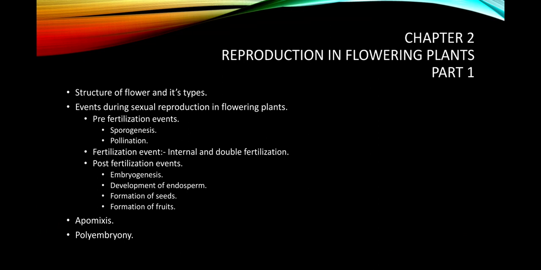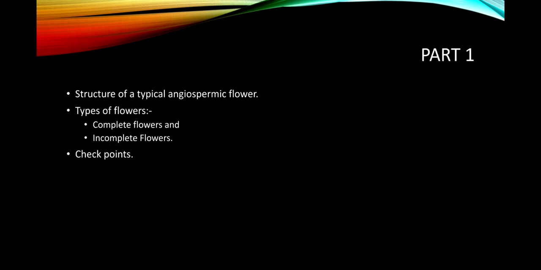the formation of seed, the formation of fruit, apomixis, and lastly polyembryony. And in this part 1, we will discuss the structure of a typical angiospermic flower and the types of flower. As you know, two types are there, the complete flower and the incomplete flower, and then we have the checkpoints.